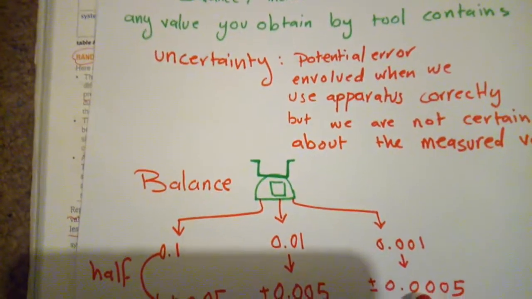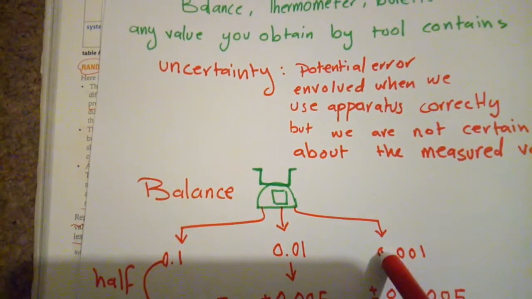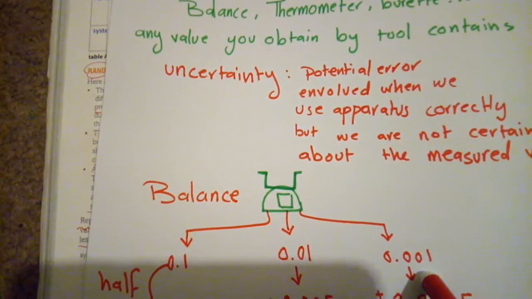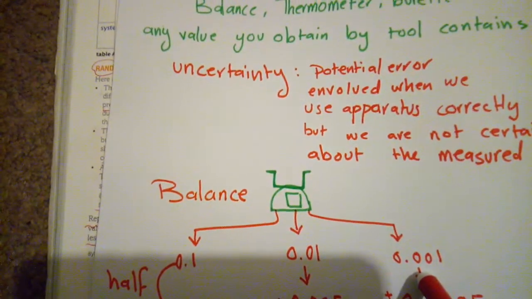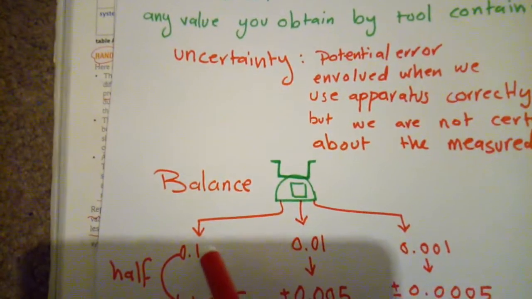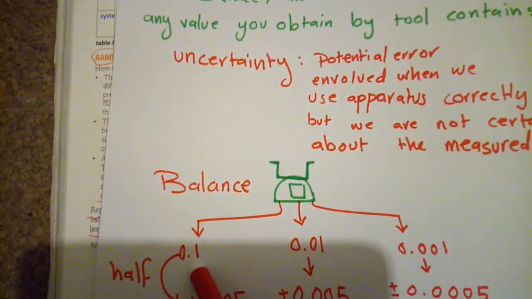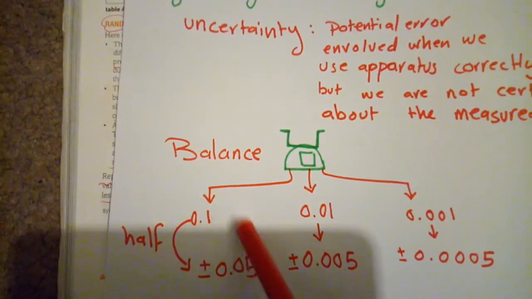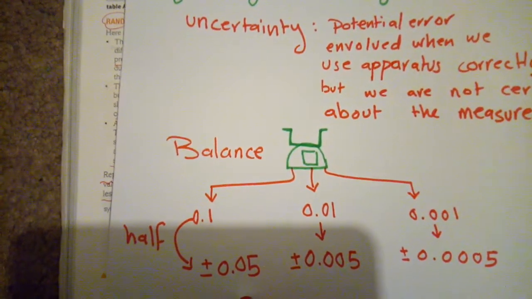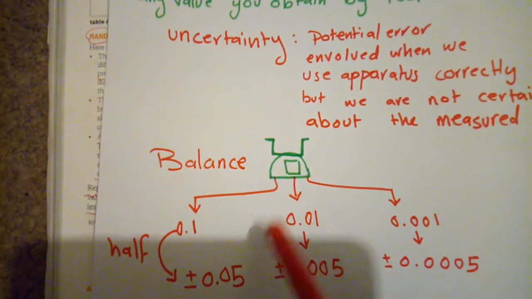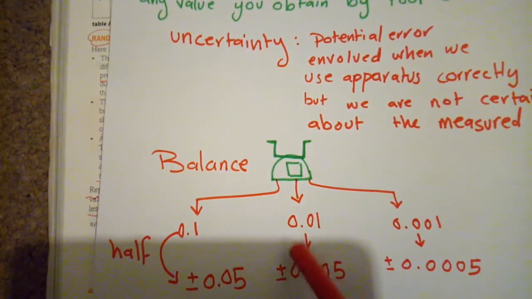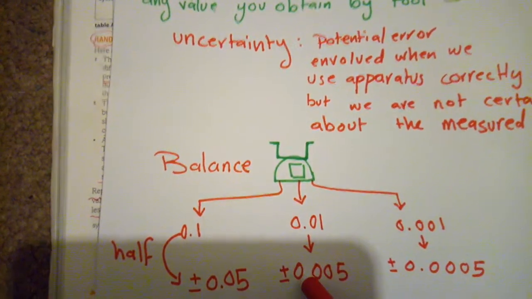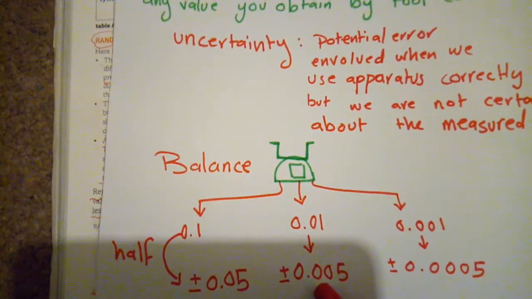In order to calculate the uncertainty for any value, I will take the half of the smallest digit. What's the meaning of that? If the balance measures up to 1 decimal place, the uncertainty will be plus minus 0.05. It's the half of 0.1. If the balance measures the mass up to 2 decimal places, the uncertainty will be plus minus 0.005.